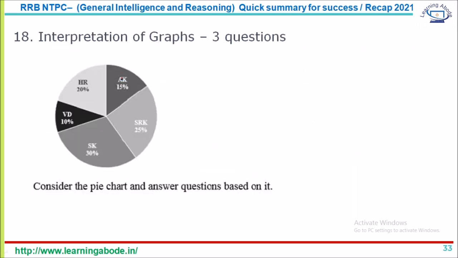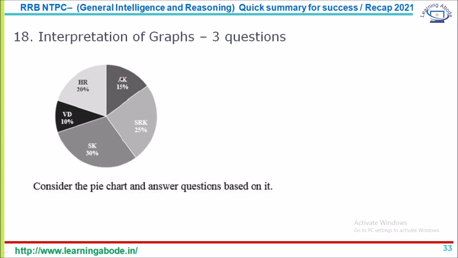And the interpretation of graphs, we can also call data interpretation. Not just graphs, you can expect questions on pie chart, bar chart, graphs, and questions in a table format. So basically it's a data interpretation question. If you look at my earlier videos, I have solved data interpretation, because actually speaking, it belongs to the quantitative or maths part, so I had solved it there in the quant section.